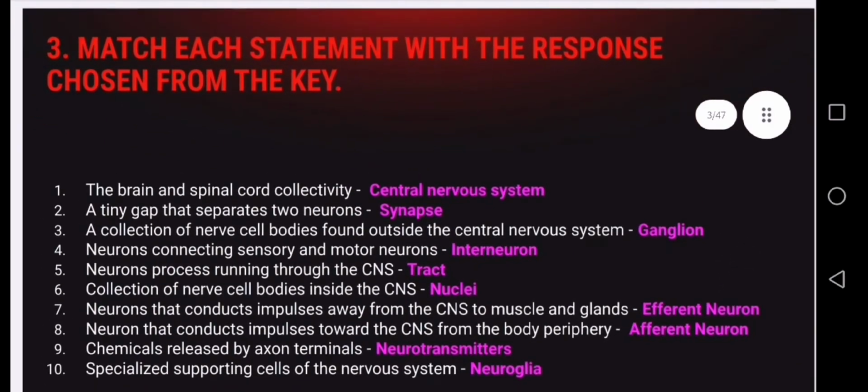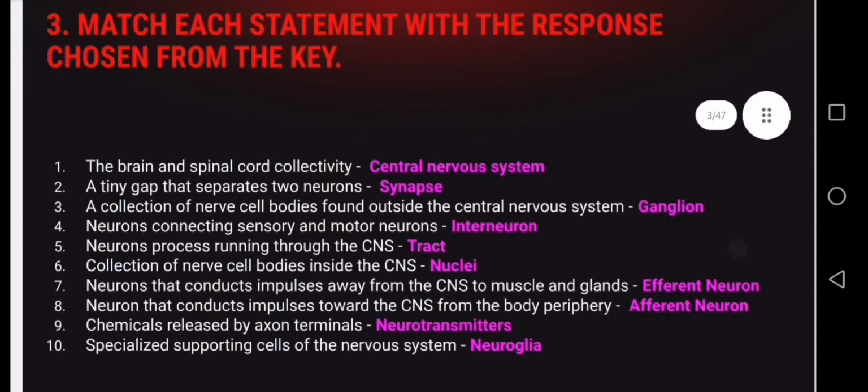Number 3. Match each statement with the response chosen from the key. Number 1. The brain and spinal cord collectively are the central nervous system. Number 2. A tiny gap that separates two neurons, synapse. Number 3. A collection of nerve cell bodies found outside the central nervous system, the ganglion. Number 4. Neurons connecting sensory and motor neurons, interneuron. Number 5. Neuron processes running through the CNS, tract.